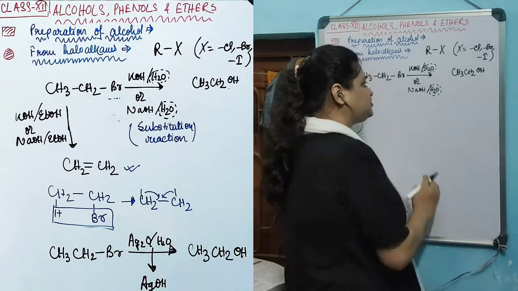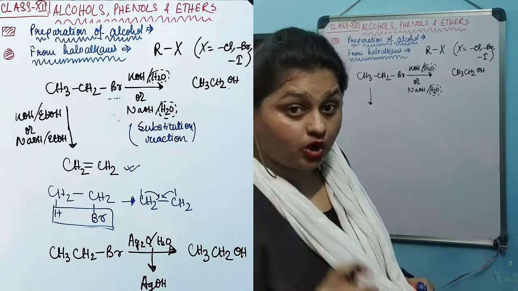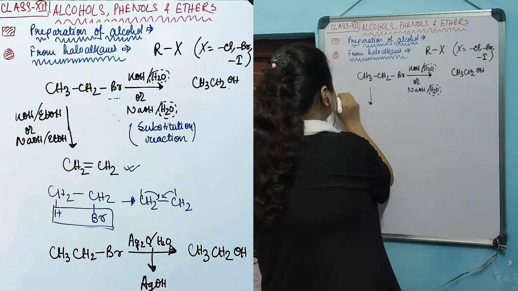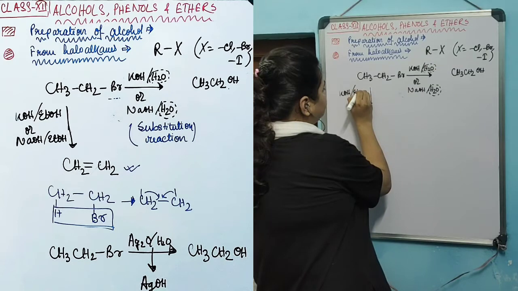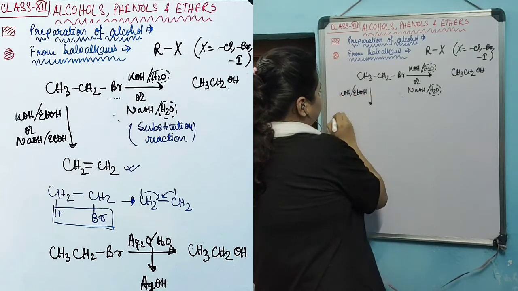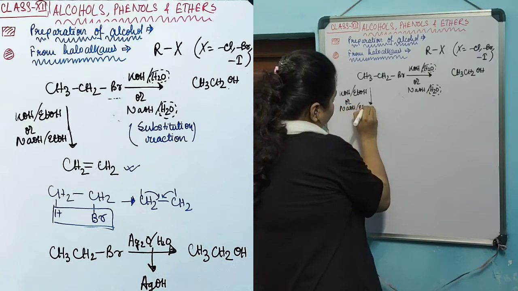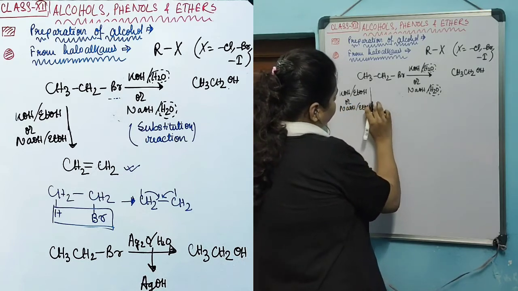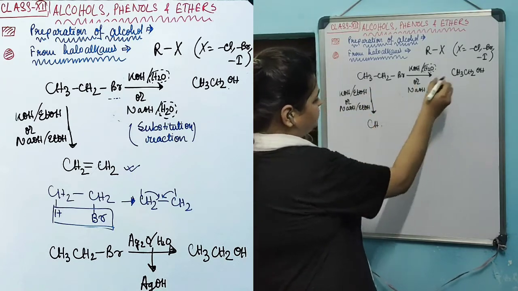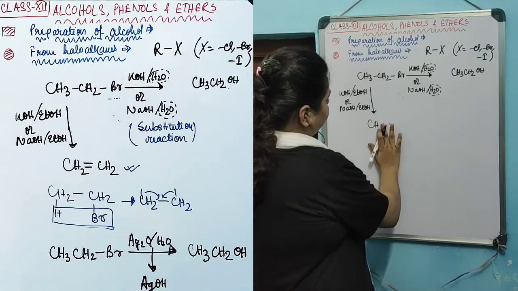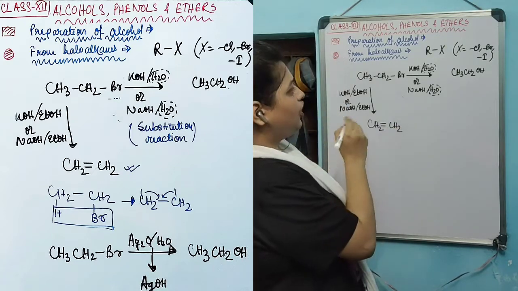In this particular reaction, we are only going to use water as solvent, because if we use the same reagent, KOH in alcohol, suppose ethanol, or NaOH in ethanol medium, that means alcoholic medium, in that case, instead of the substitution reaction, elimination reaction will occur.